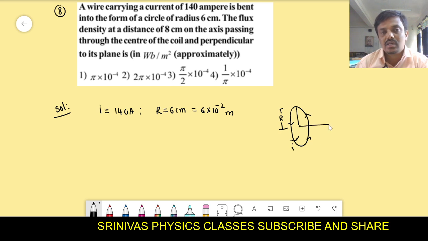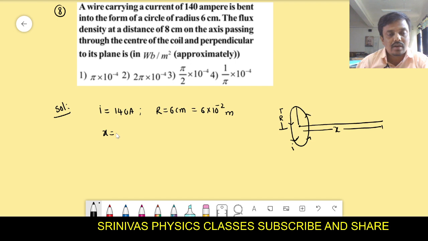Then our question is: at a distance of 8 centimeters on the axis of the circular loop, with the centimeter converted into meters, that is 8 into 10 to the power of minus 2 meters, we have to find out the magnetic field.